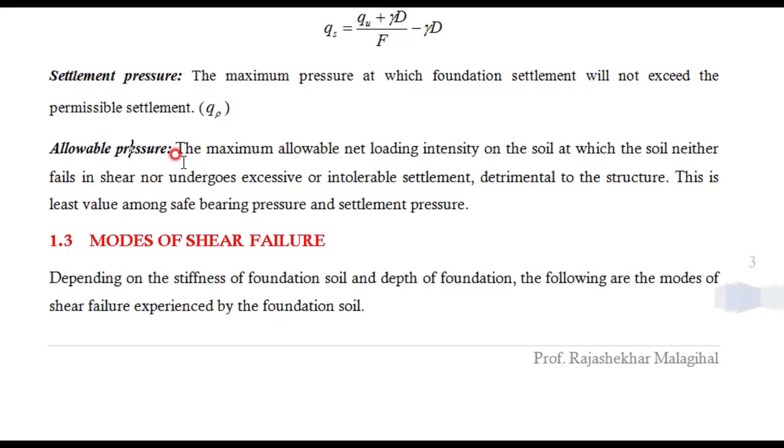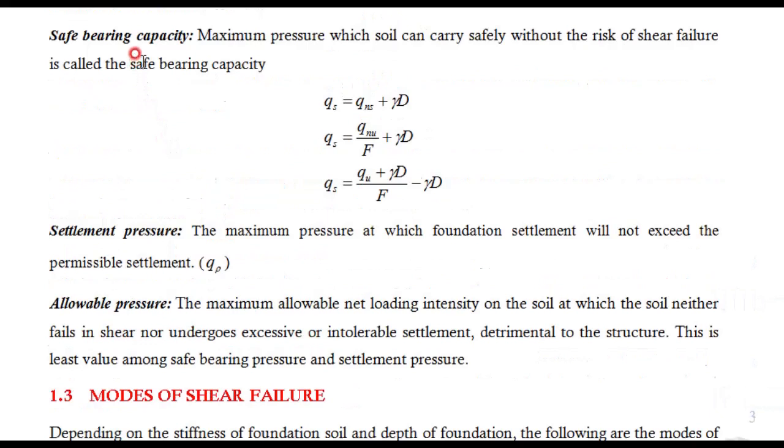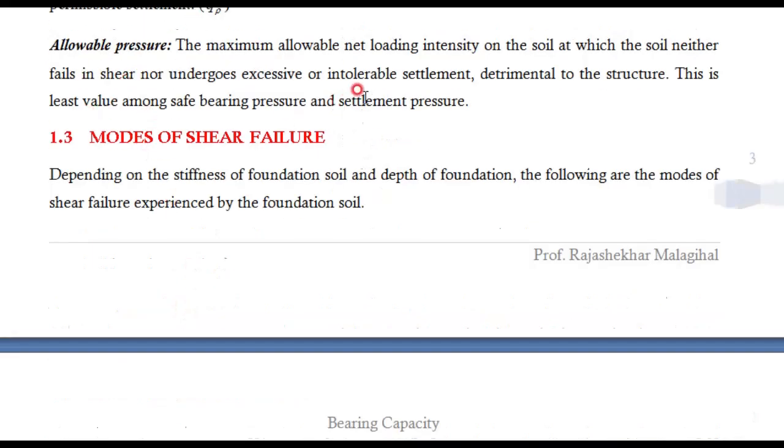Second criteria is settlement should not be more than permissible. To meet these two criteria, we are providing a foundation. Then when we have a value of bearing capacity that will take care of shear, and settlement pressure that will take care of settlement, the minimum of these two we need to take and allow on the ground. That is called allowable bearing capacity.